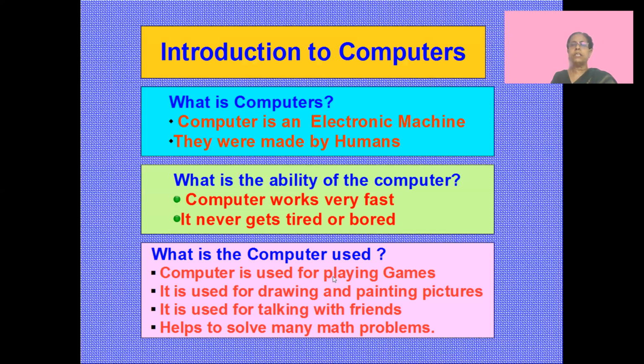First, what is a computer? It's an electronic machine made by human beings. What is a computer able to do? It is able to work very fast. It never gets tired or bored. The computer gives correct answers. Yes, it works at a high speed. It never gets tired. These are some of the abilities of the computer. And what is it used for? It's used for playing games, drawing and painting, talking to friends, and also solving some math problems.